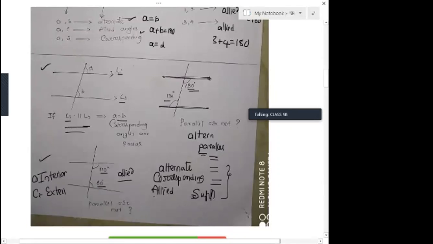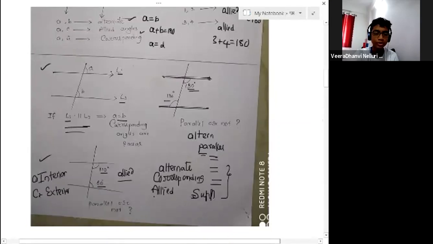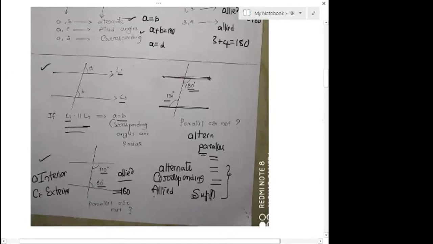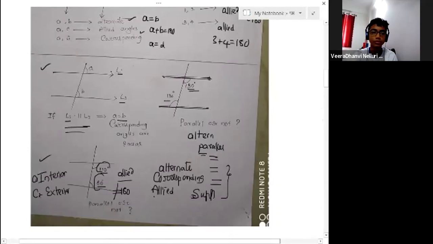So are these angles supplementary? 110 and 60 degrees? Is the sum 180 degrees? No, sir. The sum is not 180 degrees. If you made that 100, then yes, it would be. With this given data, are these two angles supplementary? They are not supplementary. So these lines are not parallel.